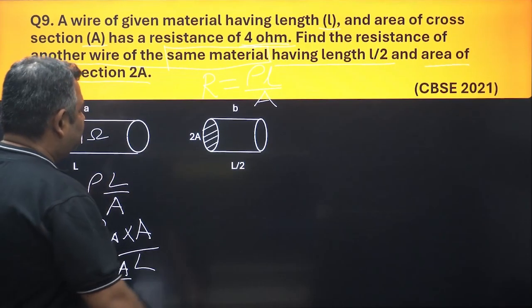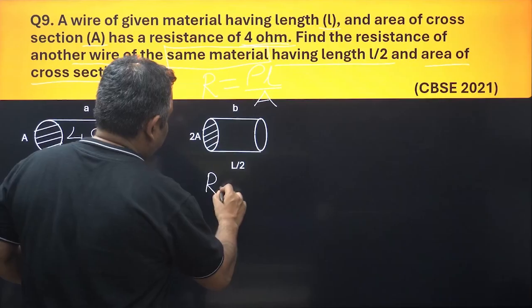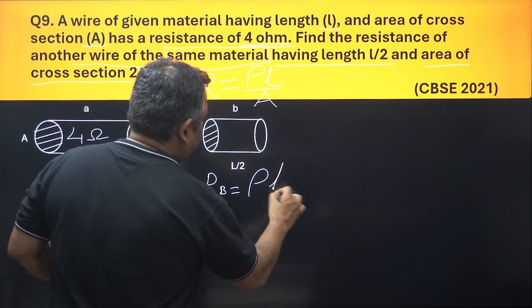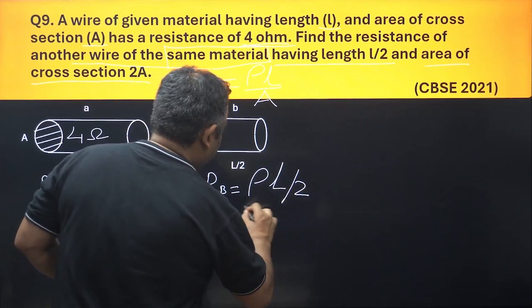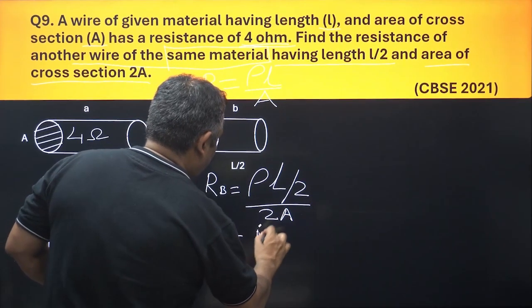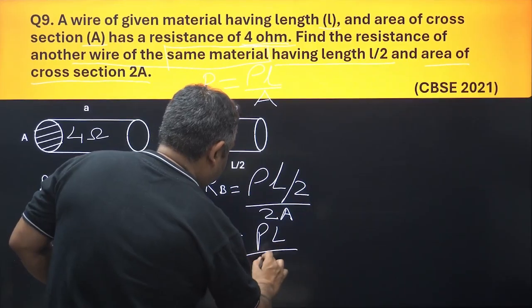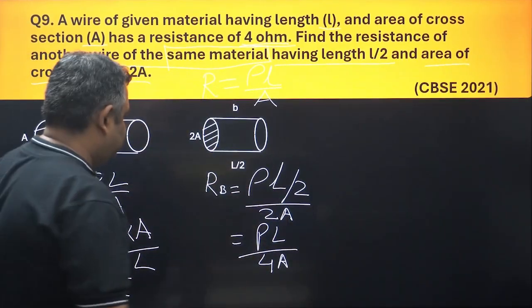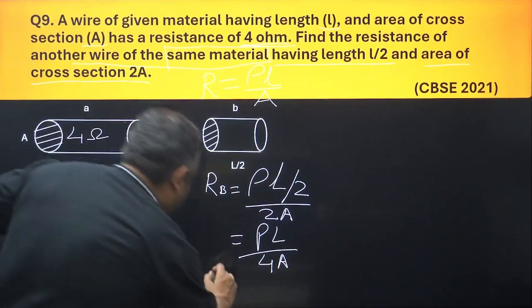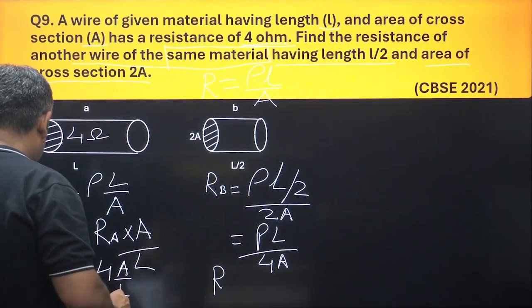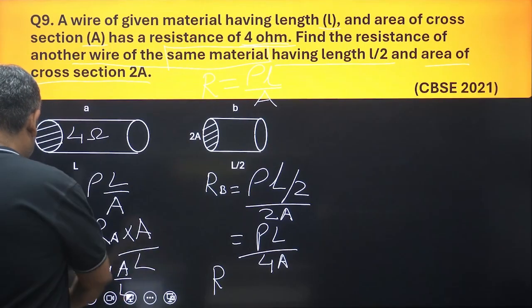Let us do the same thing here. The resistance RB is equal to rho L by 2 upon 2A. So this would be rho L upon 4A. See this, basic mathematics, rho L upon 4A. So here the rho would be, sorry, rho, it is not R. You guys don't make this mistake, okay?